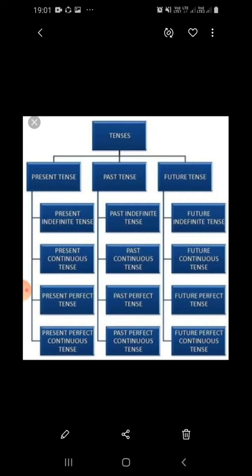Oh, I have been trying to solve these sums for 2 hours, but it's too difficult to solve. So dear students, in these examples you have seen that all the sentences belong to present tense, but they all have different forms. Why? As I have told you, the actions that happen at different times have many phases. Like some actions happen regularly at a regular interval. They happen repeatedly.